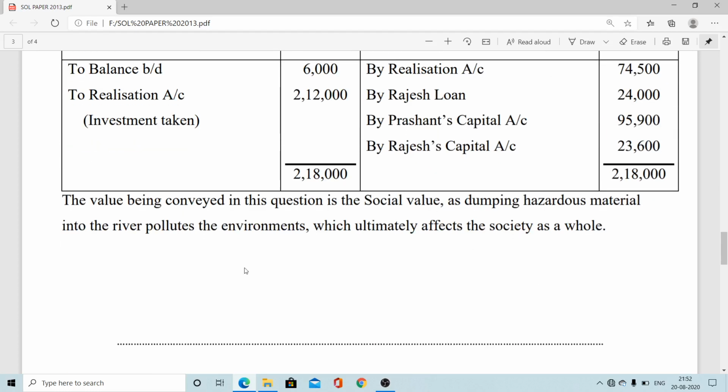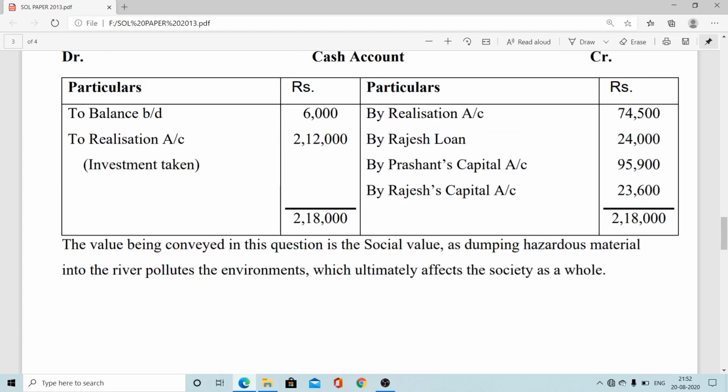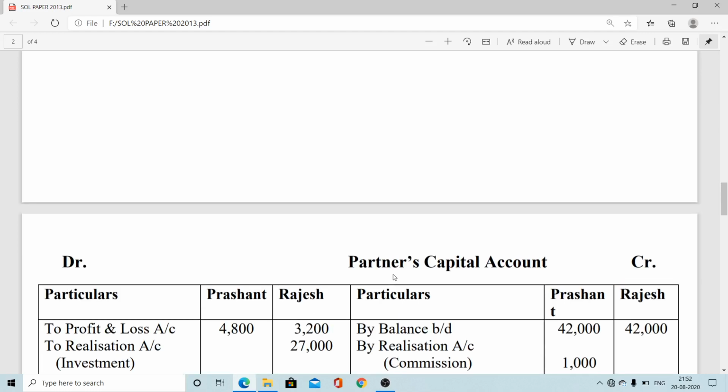Here this is a value-based question. The value being conveyed in this question is a social value: dumping hazardous material into the river causes pollution to the environment, which ultimately affects society as a whole. This one line you have to mention here.